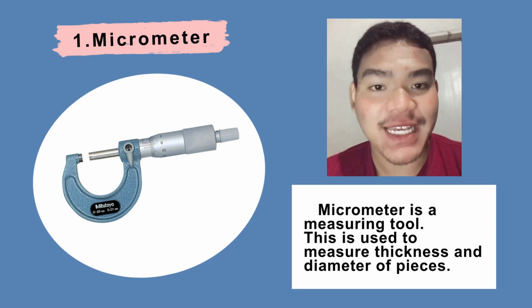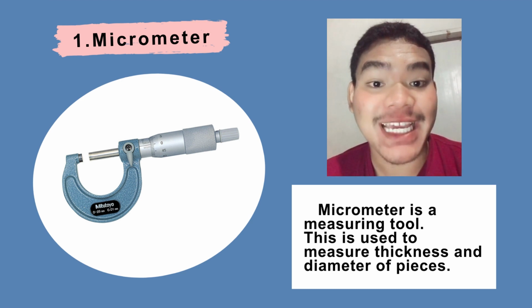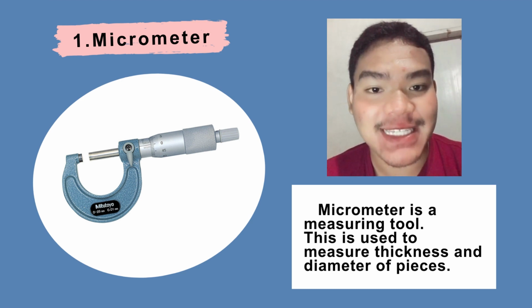1. Micrometer. Micrometer is a measuring tool. This is used to measure thickness and diameter of pieces.